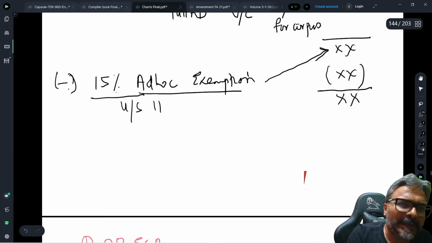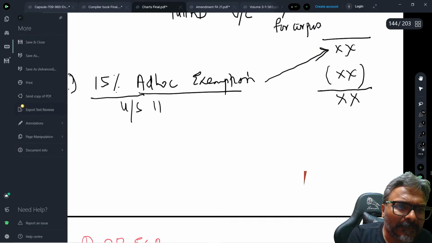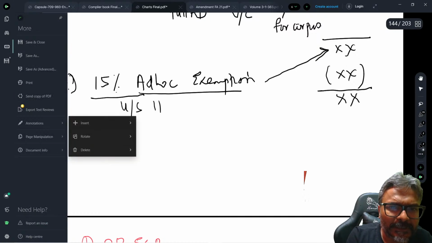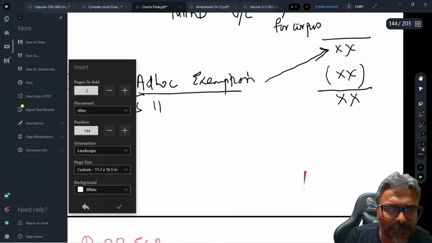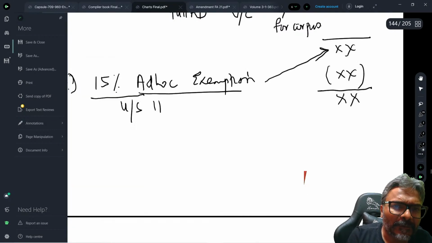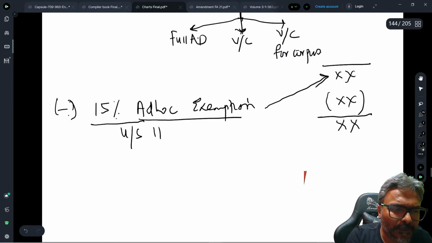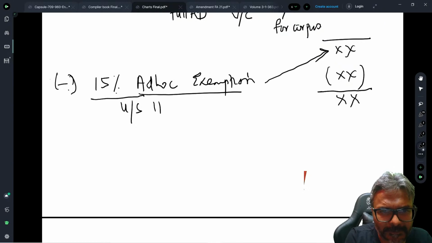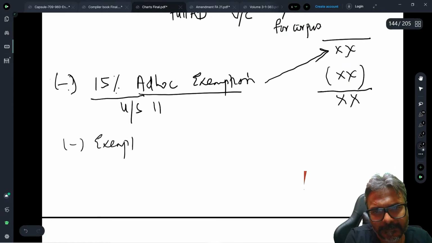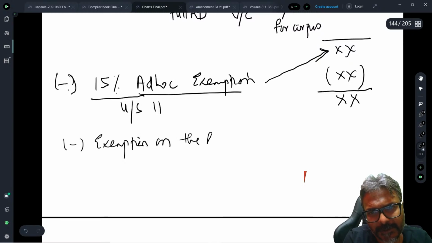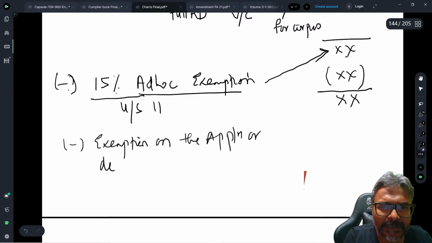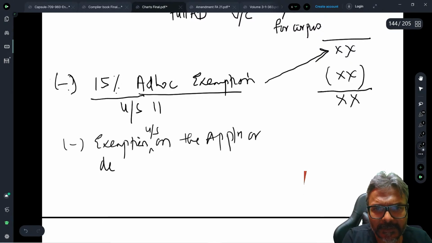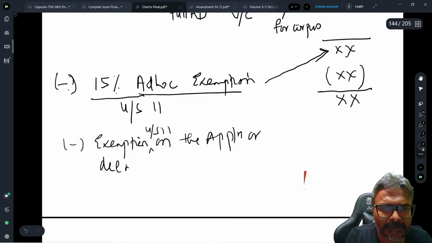Now, what about the remaining income, students? The remaining income which has been given to you will be eligible for the exemption, no doubt about that. So therefore, herein, less exemption on the application. Now, there are some very important points on the application or deemed application, exemption under section 11 on the application or deemed application.